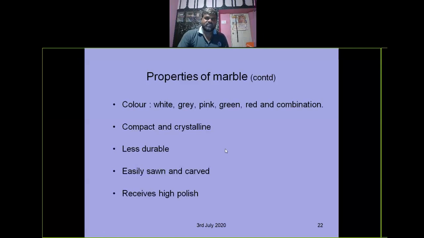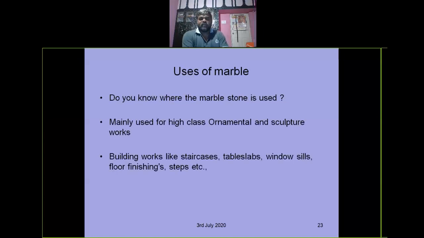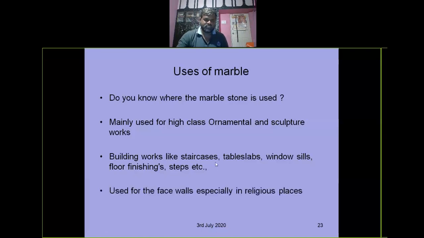It receives a high polish. Do you know where marble is used? Marble is used for high-class ornamental sculpture works and building works, like staircases, table slabs, window sills, floor finishings, steps, etc. Even floorings are also used, and for face walls, especially in religious places.